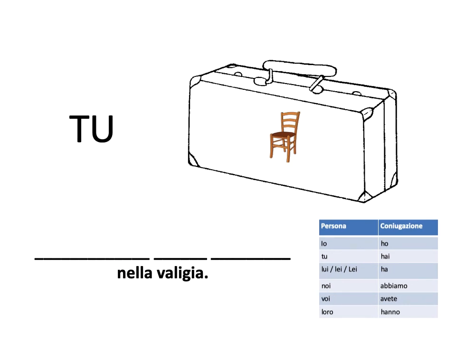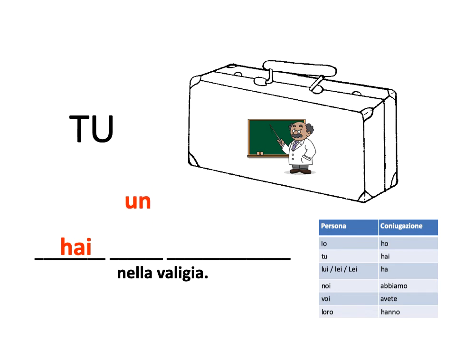Now I want you to have a chair, right? So io. And how do you say a chair? Una sedia, right? I hope you're getting the hang of this by now, right? We simply change the verb according to the subject. Now I want you to have something else, not a chair but a professor. I know that's kind of creepy, but there you go. You have a professor in the suitcase. So tu, and how do you say a professor? Un professore. Hai un professore nella valigia.